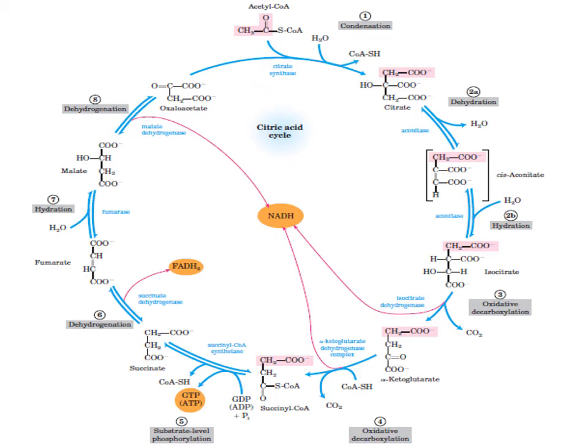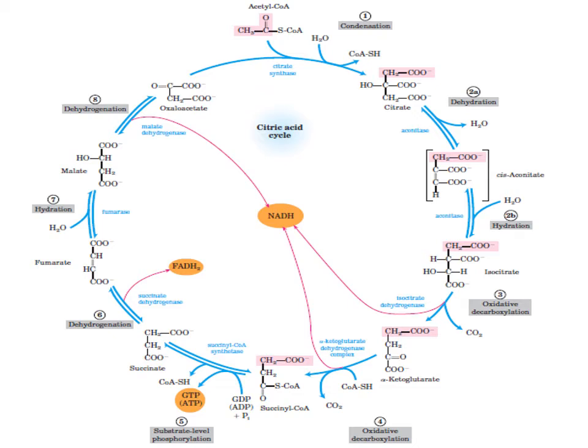In this process, a water molecule is released, so it is a dehydration reaction. The next step is conversion of cis-aconitase to isocitrate in a reversible reaction utilizing a water molecule in the presence of enzyme aconitase.